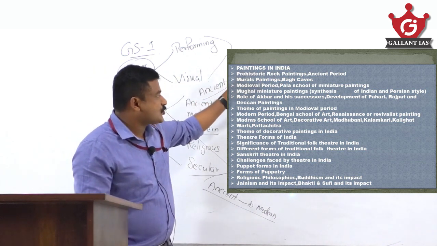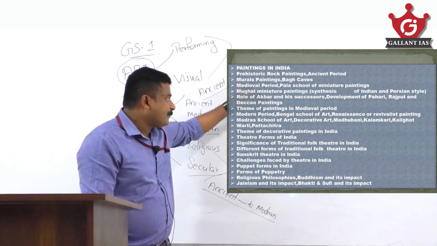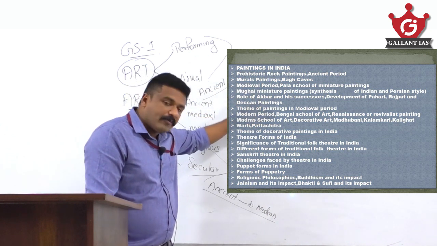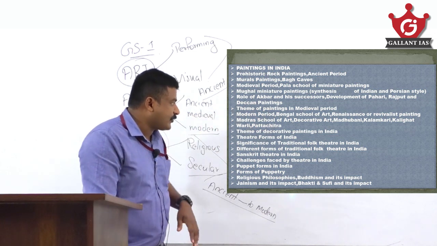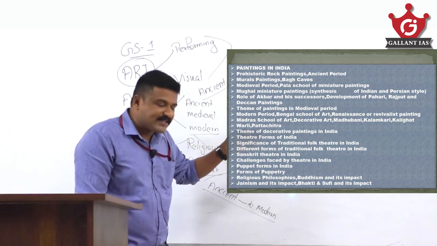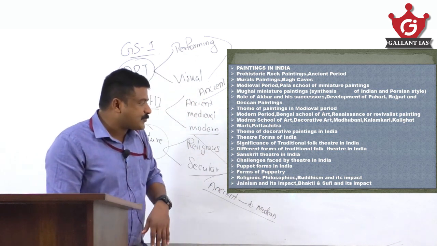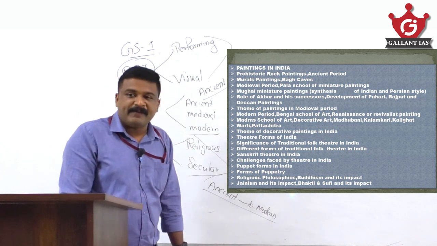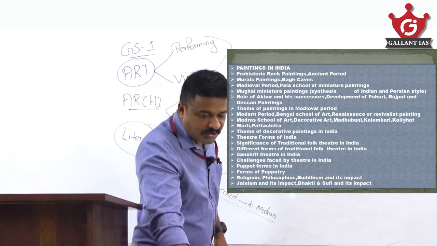Then there are themes of painting in the medieval era, modern schools of painting, then theatre forms in India, various theatre forms in India, significance of traditional folk theatres in India, then difference between traditional folk theatres and Sanskrit theatres, challenges faced by theatre in India, puppetry forms and themes of puppetry forms in India, religious philosophies and their impact on India's culture. These are some important elements from art and culture you have to cover.